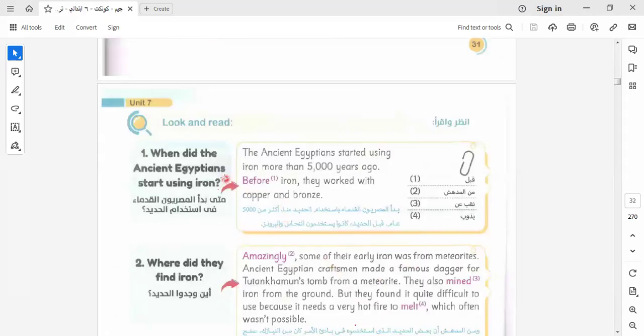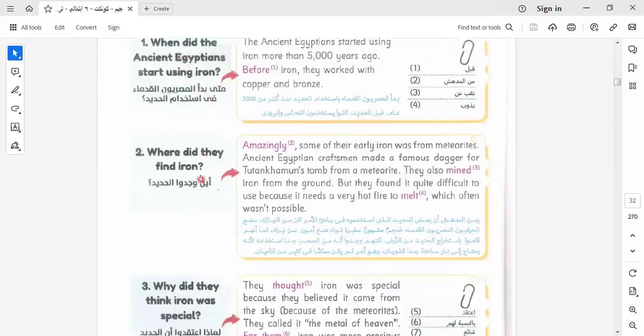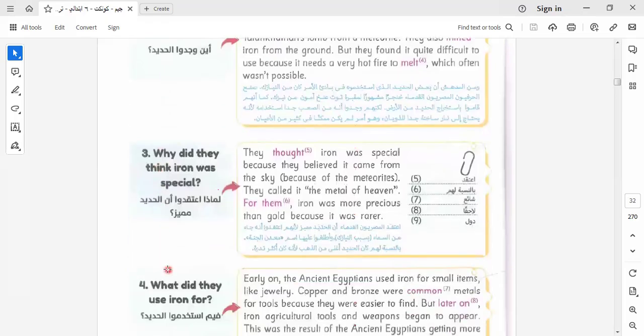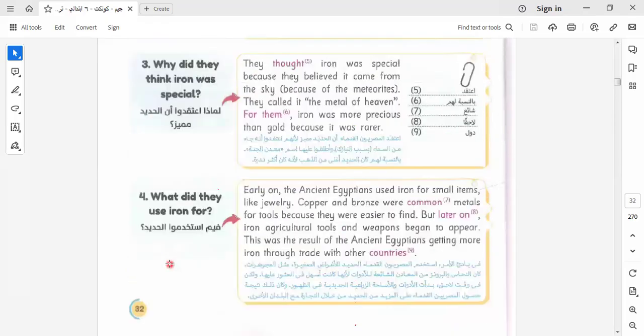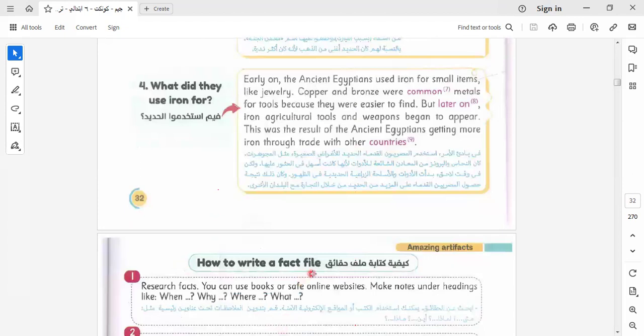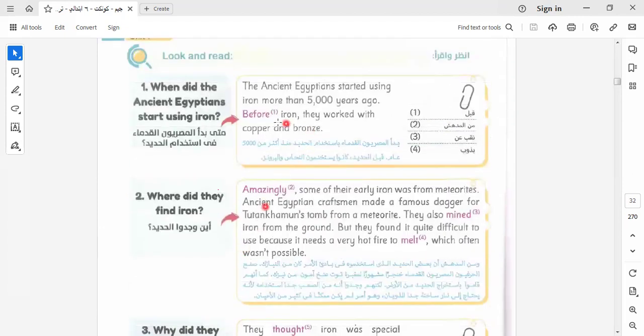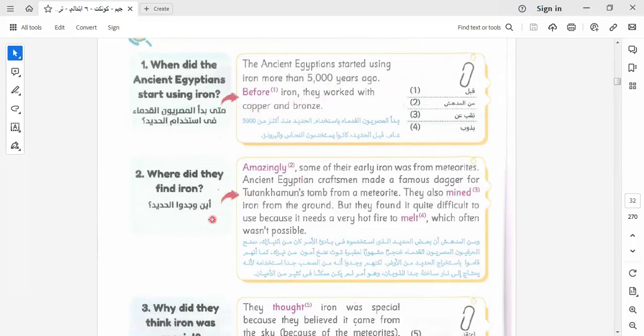this text together. Here we say, we want to know when, where, why, what. These are the keywords of the questions. When we make a fact file, we write these steps, okay? Let's read it together. The ancient Egyptians started using iron more than 5,000 years ago. So here I talk about what? I talk about time. Before iron, they worked with copper and bronze. Where? To ask about place.